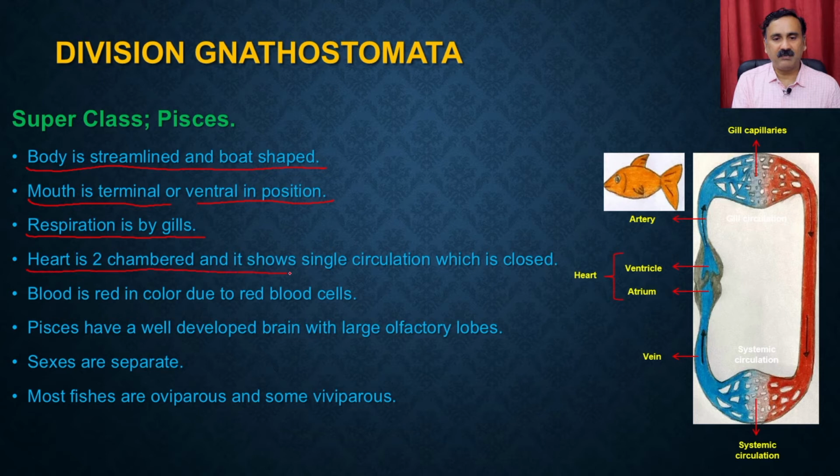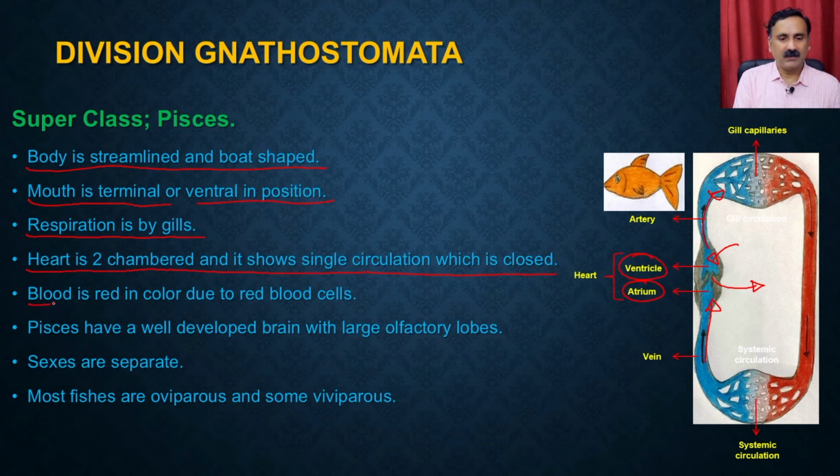The heart is two chambered and it shows a single circulation, which is closed. So the heart is two chambered, with one ventricle and one auricle, right? And it is actually a single circulation, which means it is not going to be a double circulation system. The blood comes into the heart and then goes out from the heart. It is not like the blood is going to be filled into the heart and then go out. So it is a unidirectional single circulation system.